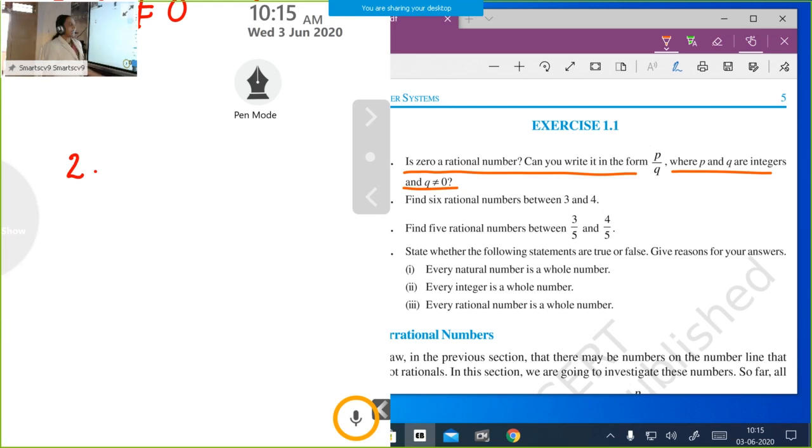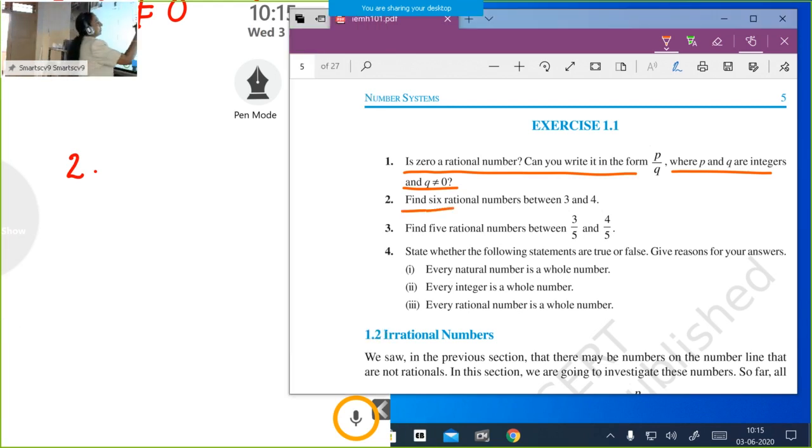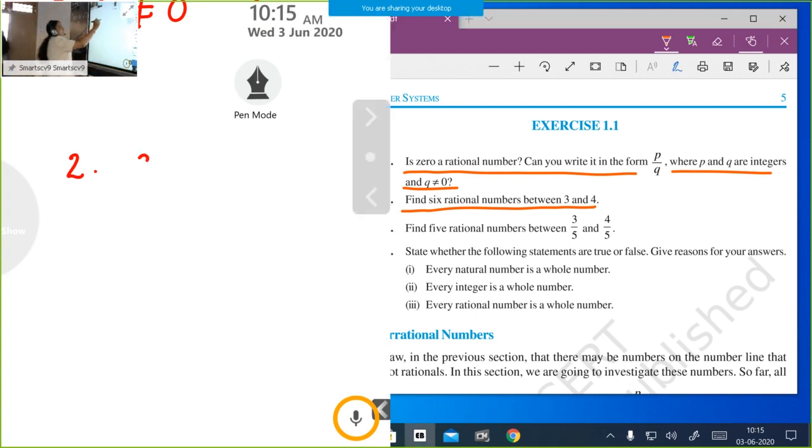Okay, children. Our second question: find 6 rational numbers between 3 and 4. You know how to solve. Our first step is 3 and 4, so we can write it as 3 by 1 and 4 by 1.